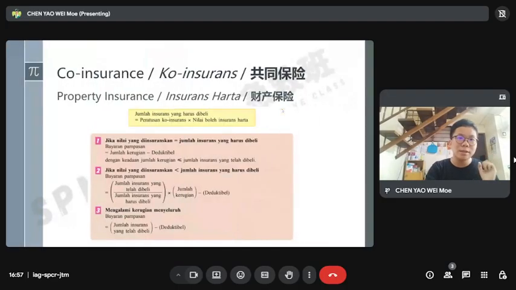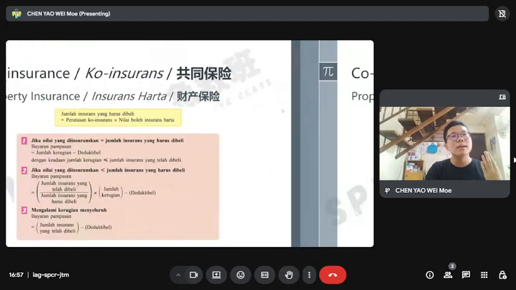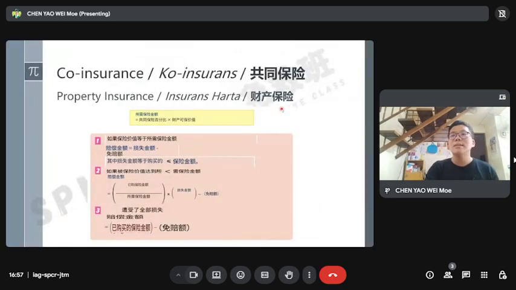This is for the Malay version. For sure, you can see that. This is for the Chinese version. If you know this formula, all the questions you can do, but you need to remember to see what the question is asking. See the numbers, hide the number, then we know the answer.